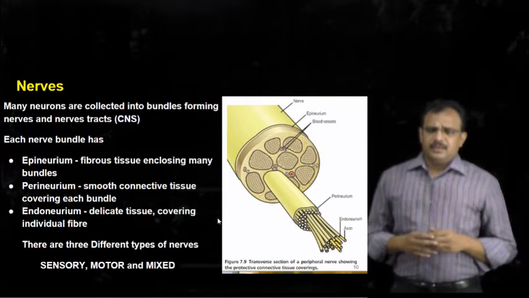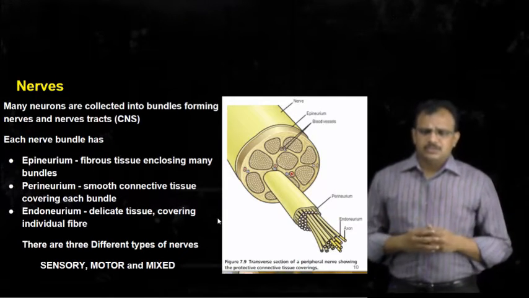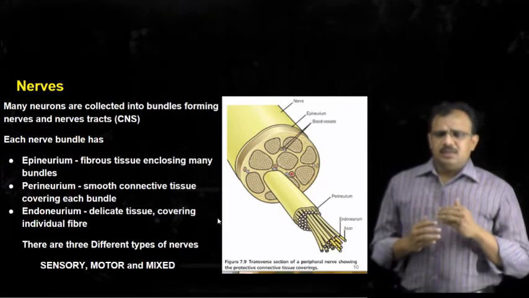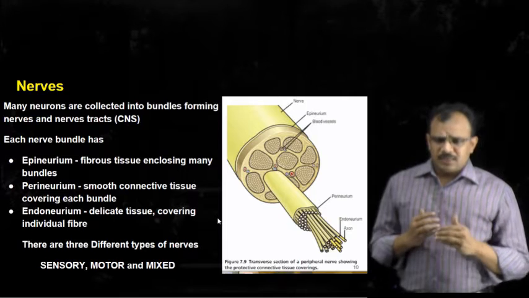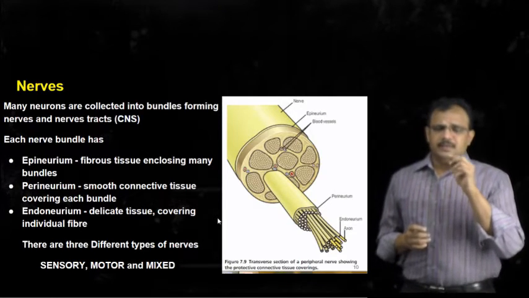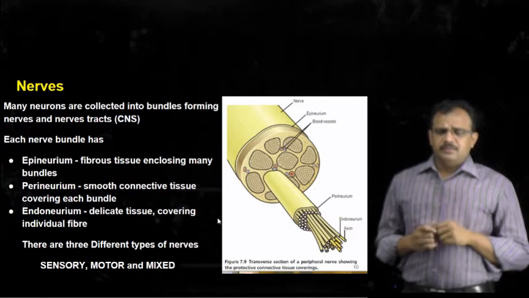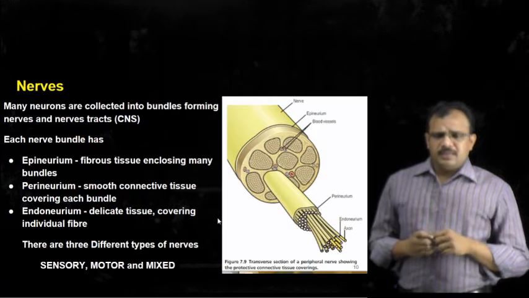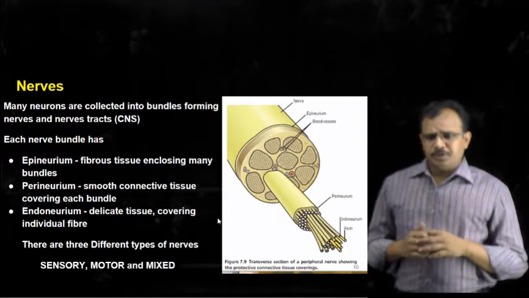In the same way, these neurons also have connective tissue coverings individually, in bundles, or as a whole. And that thin connective tissue membrane that covers the axonal membrane is called endoneurium.